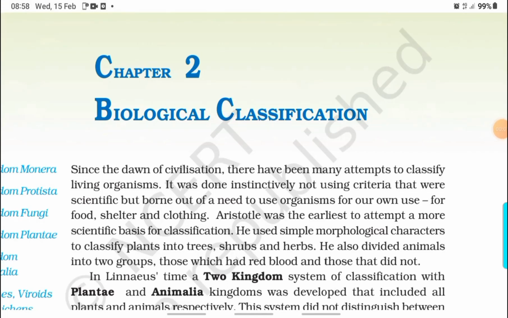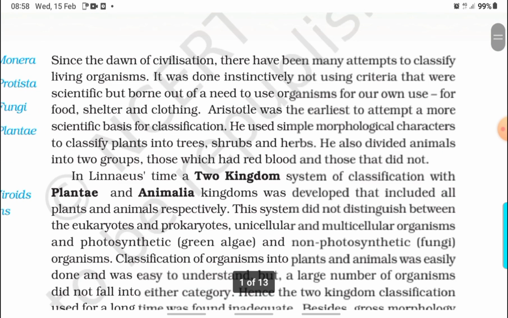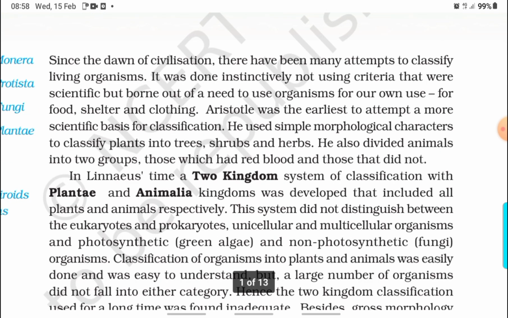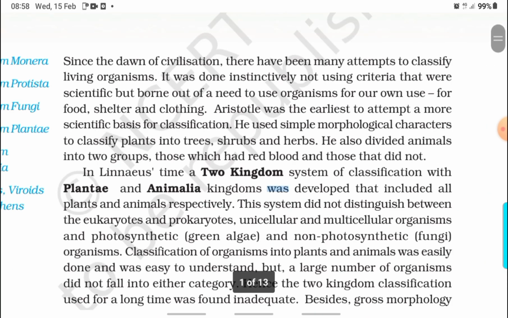Chapter number 2, Biological Classification, Class 11th NCERT. Since the dawn of civilization, there have been many attempts to classify living organisms. It was done instinctively, not using criteria that were scientific, but born out of the need to use organisms for our own use, for food, shelter, and clothing.